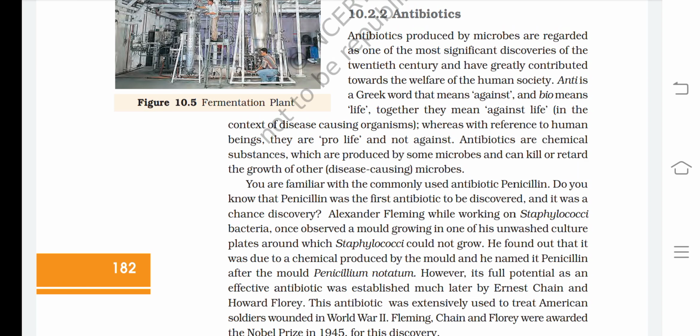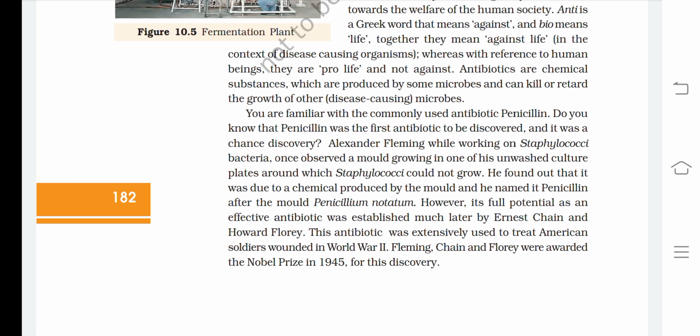You are familiar with the commonly used antibiotic penicillin. Do you know that penicillin was the first antibiotic to be discovered and it was a chance discovery? Alexander Fleming, while working on Staphylococci bacteria, once observed a mold growing in one of his unwashed culture plates, around which Staphylococci could not grow. He found out that it was due to a chemical produced by the mold, and he named it penicillin after the mold Penicillium notatum.